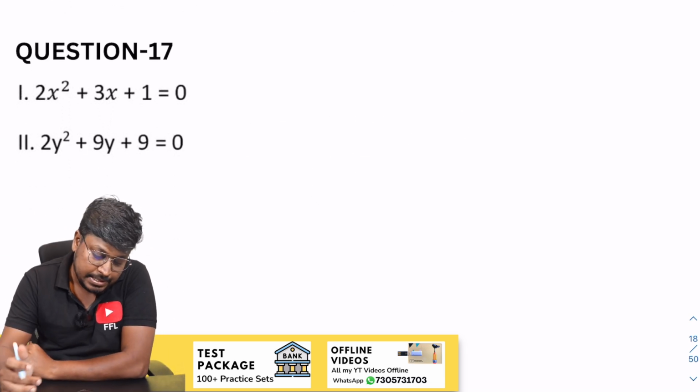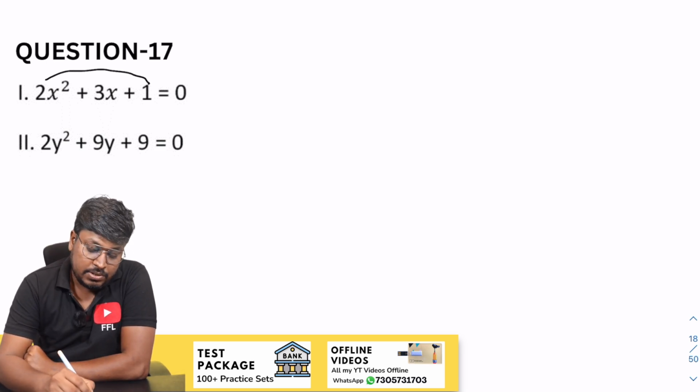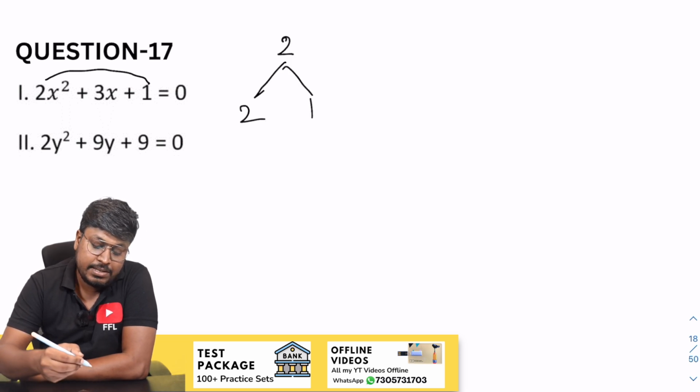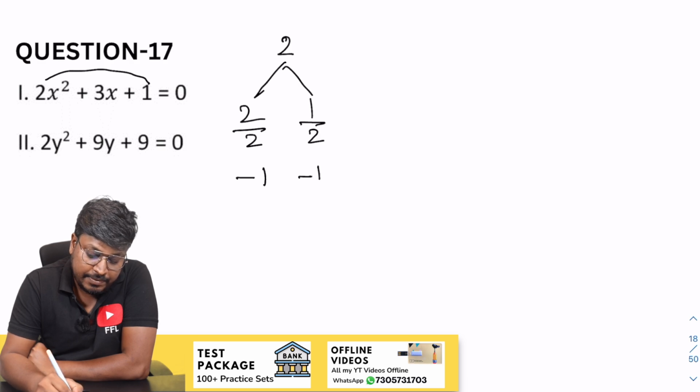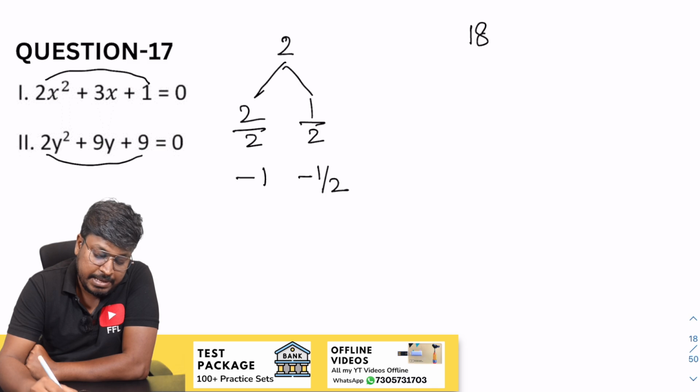So the next question is 17. So 2 into 1 will be 2. So 2 and 3, right? So 2 into 1, which means when you add 2 and 1, the result will be 3. So 2 by 2, while writing it is minus 1 by 2. So next will be 9 and 2. So 9 and 2 will be 18.